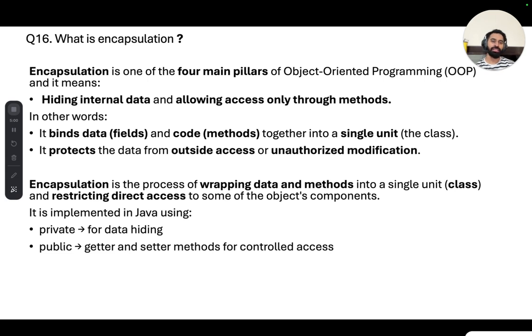If you have to modify it, you can use the setter method. So encapsulation is a process of wrapping data and methods into a single unit and restricting direct access to some of the object components. Here we use private for data hiding and public getter and setter methods for controlled access, right?